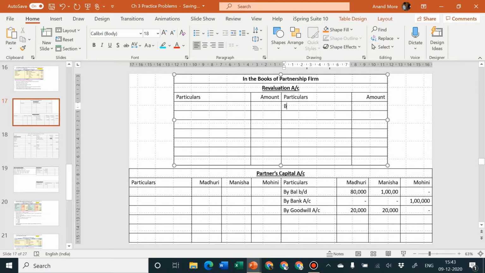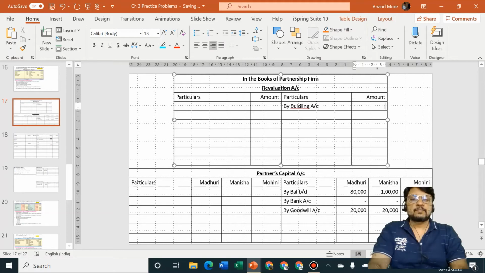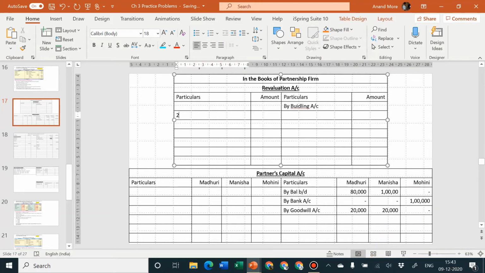So in the revaluation account on the credit side, I'll write by building account. Amount is how much? 28,000. Sorry, typing mistake. Okay, done.